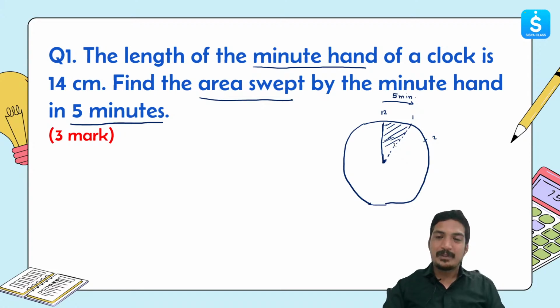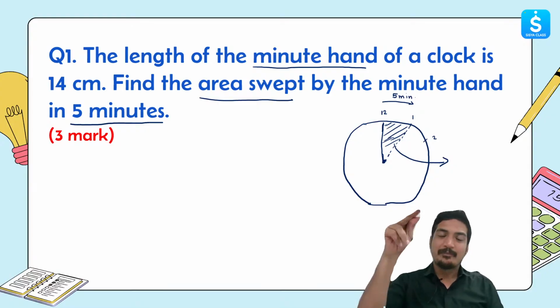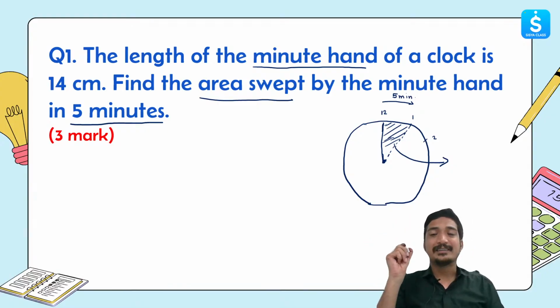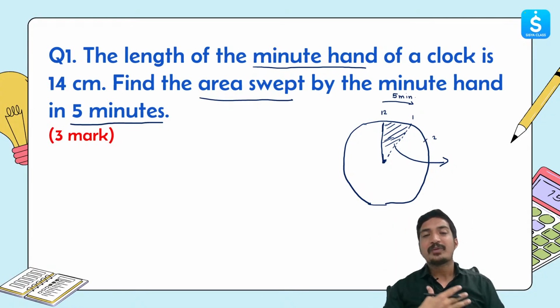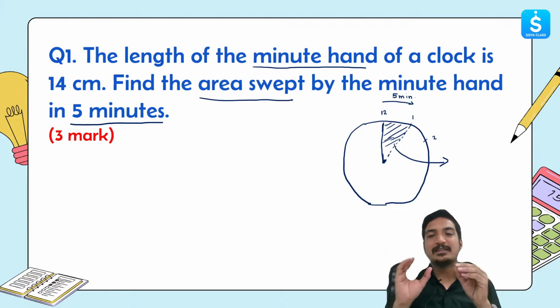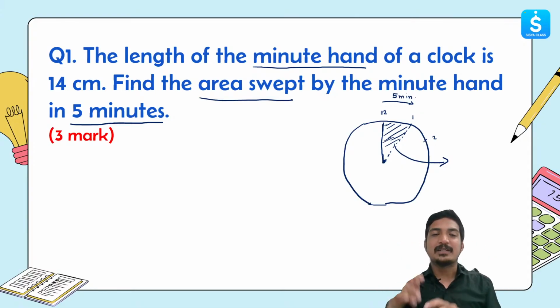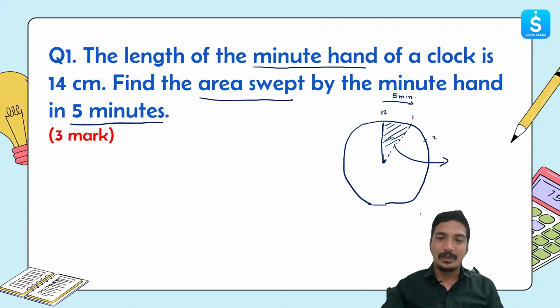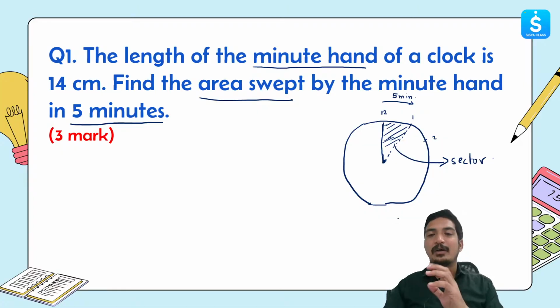Basically this piece, this pizza piece in a circle, is called a sector. When I was in school I used to get very confused between sector and segment, so I memorized it this way: pizza piece is called a sector. Now I want to find the area of this sector.